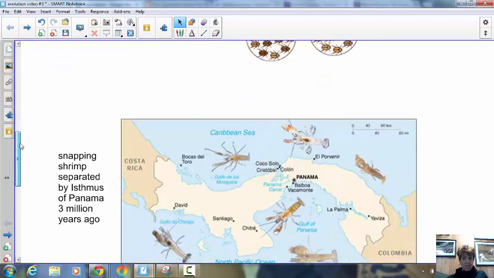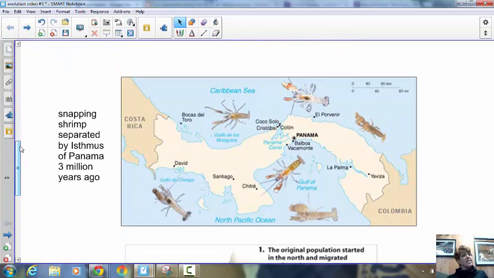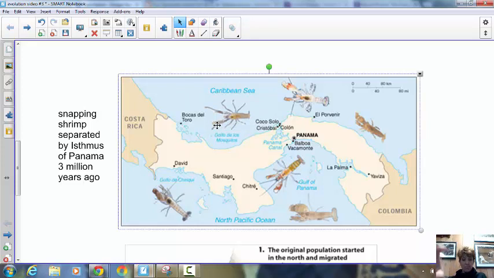I have another example down here. This is an interesting study that was done by a woman. She compared these snapper shrimp, and the Isthmus of Panama converged, had a land formation 3 million years ago. So these used to be in the same body of water, and they were the same type of shrimp. But now that the water has been separated by the country of Panama, now there are such differences in these that even if you put them in a similar tank, they'll fight with each other, they won't mate.